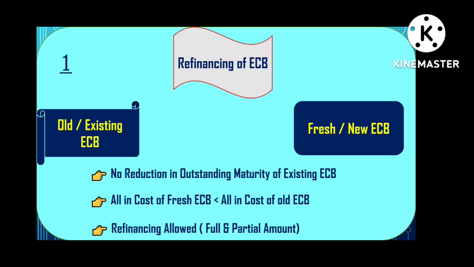All-in cost means the total overall cost in an ECB transaction, right? So the overall cost in a fresh ECB transaction should be less than the all-in cost of the old ECB transaction. Now the third one is that refinancing is allowed for the partial amount as well as for the full amount. So it depends on the needs of the borrower, right?